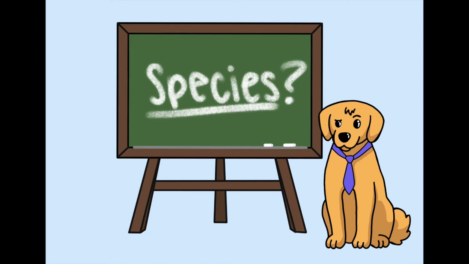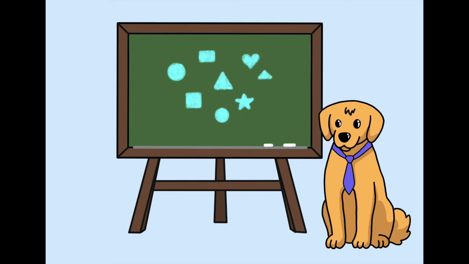Have you ever wondered what the definition of a species is? In the scientific community, a species is a way to classify similar organisms. This becomes important when trying to protect organisms or determining biodiversity. Here's a visualization. Pretend these shapes are different creatures. The way we group them together based on similarities may be considered a species.